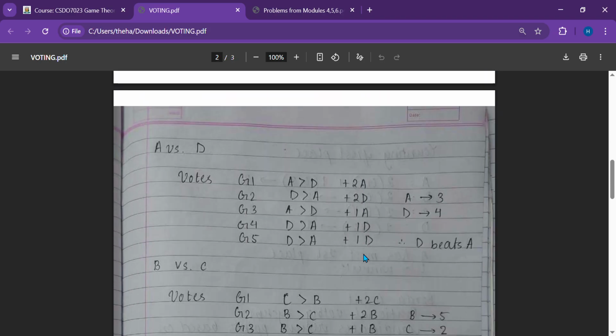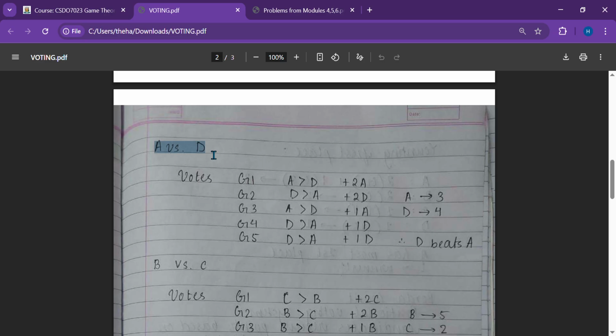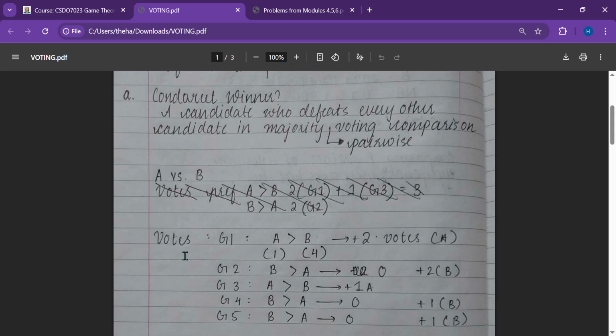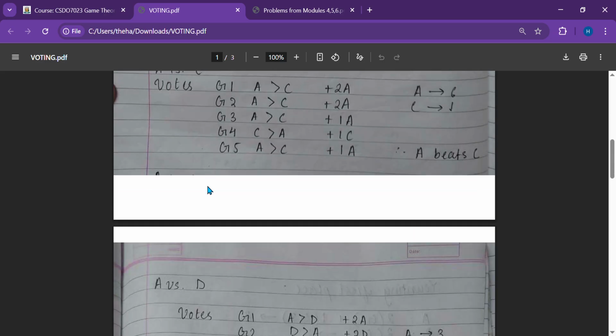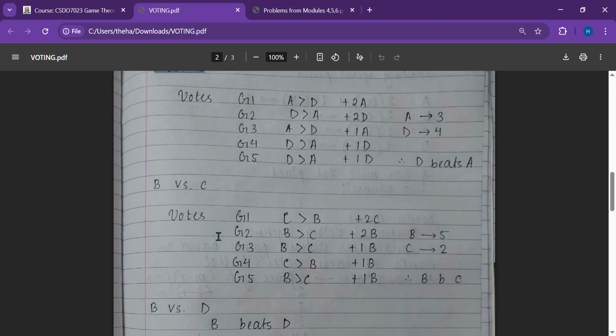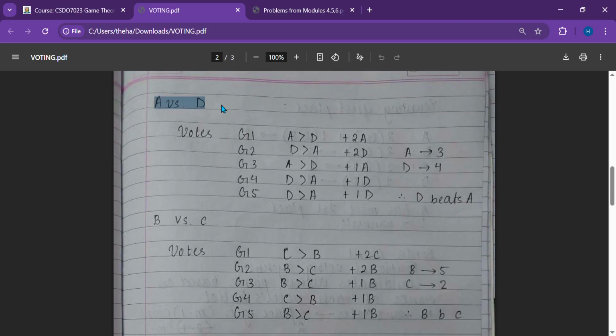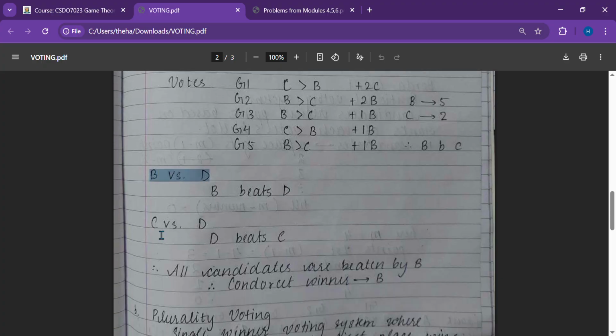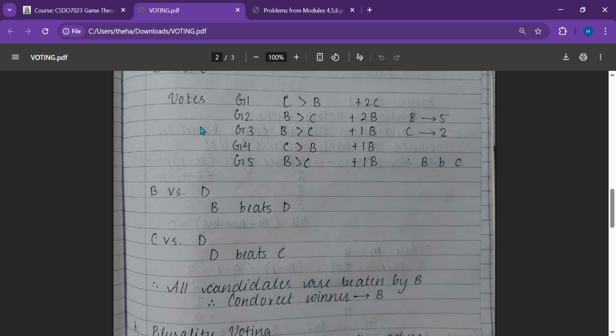Similarly, we do the same process for all the other candidates. We compared A with B. We will compare A with C. We will then compare A with D. Then A is done comparing with everyone, so we will move to B. B is compared with C, B is compared with D, and then C is compared with D. Okay, like this same method is applied in comparing everything.